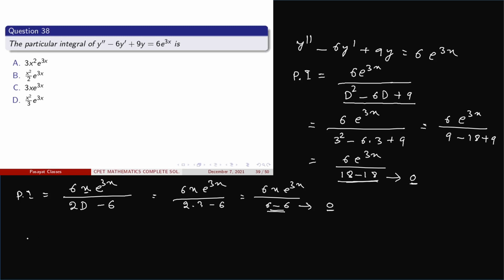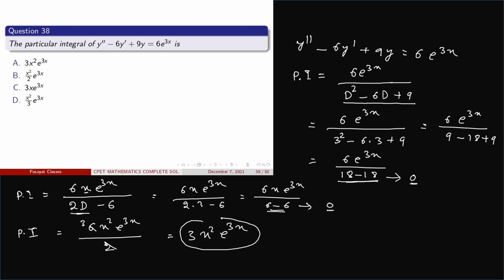Now for finding the particular integral, let us multiply x², then 6x² e^(3x) divided by, now differentiating this with respect to D, this becomes only 2. So here no D is present, so nothing more to calculate, and this 2 and this 6 cancel out, and this gives 3x² e^(3x). So the particular integral is this quantity. So option A is correct.